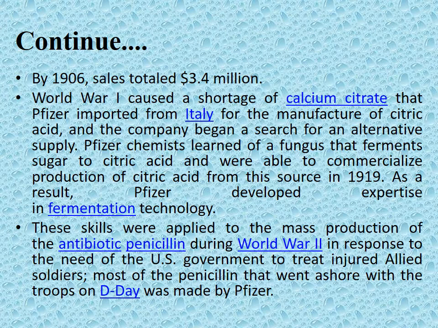World War I caused a shortage of calcium citrate that Pfizer imported from Italy, and fermentation technology was also developed by Pfizer for the production of citric acid from this source in 1919. These skills were applied to the mass production of the antibiotic penicillin during World War II in response to the need of the US government to treat injured Allied soldiers.